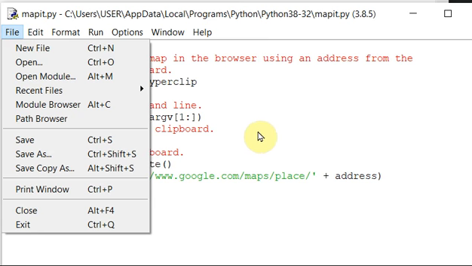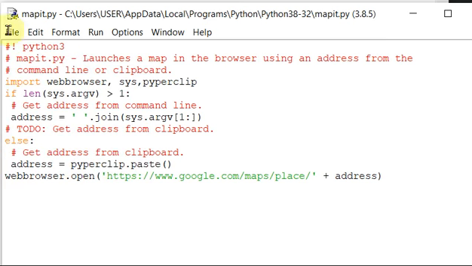How to run this, I'll just tell you. You have to run this through the command line.